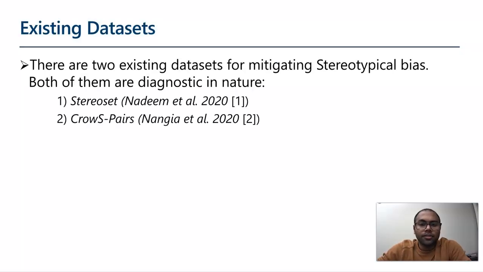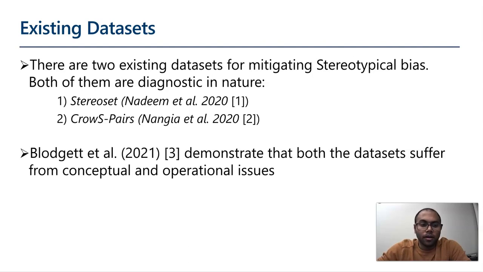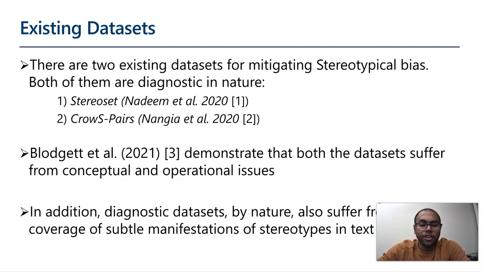There are two existing datasets for mitigating stereotypical bias. Both of them are diagnostic in nature, which means they are used to measure the extent of bias in the pre-trained language models. The first dataset is named Stereoset and the second is named CrowS-Pairs. Blodgett et al., in a recent paper, demonstrated that both these datasets suffer from severe conceptual and operational issues. In addition, diagnostic datasets by their nature also suffer from lack of coverage of subtle manifestations of stereotypes in text, mainly because they are explicitly framed as stereotypes or anti-stereotypes in order to measure the bias of the pre-trained language model.